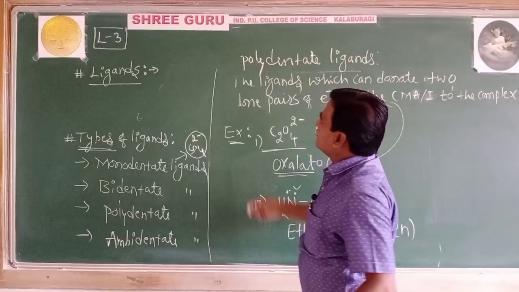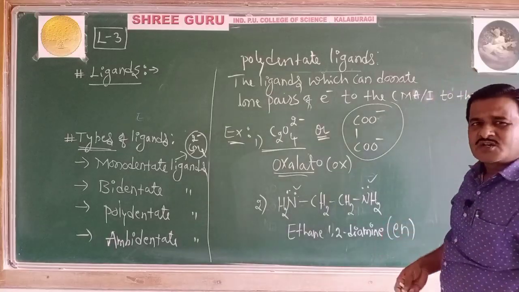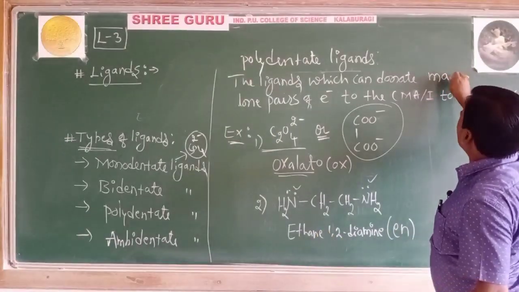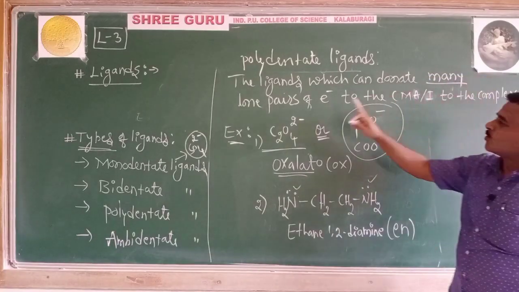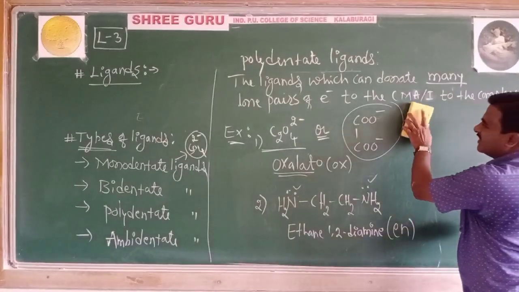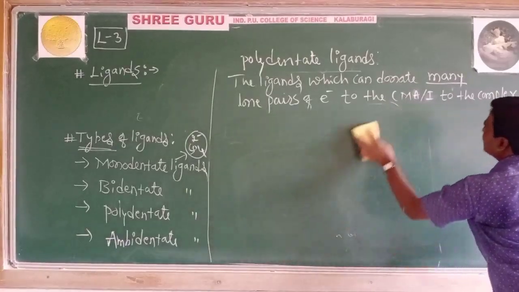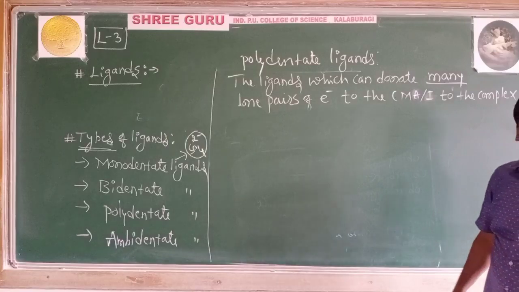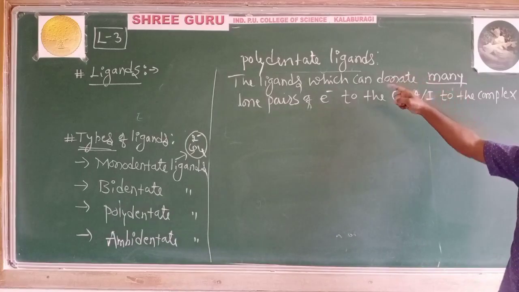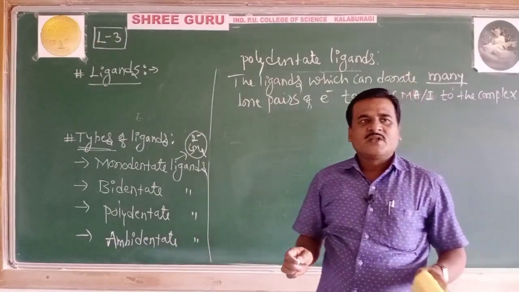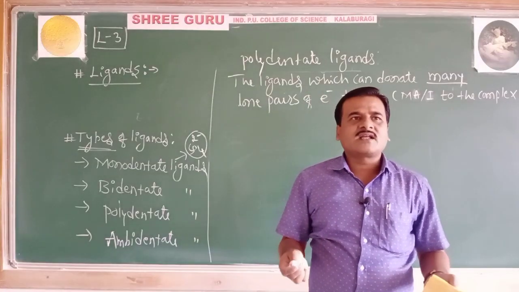The ligands which can donate many, not one or two, but three or more lone pairs of electrons to the central metal atom or ion are called polydentate ligands.